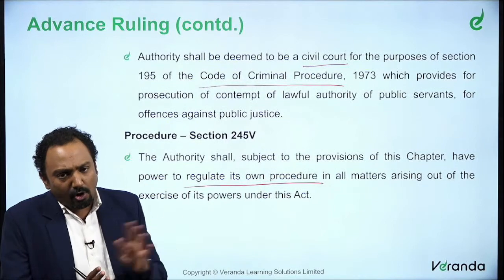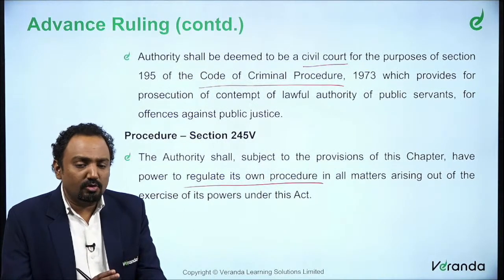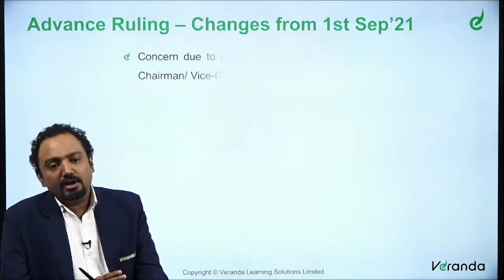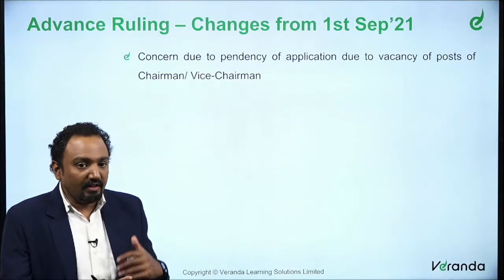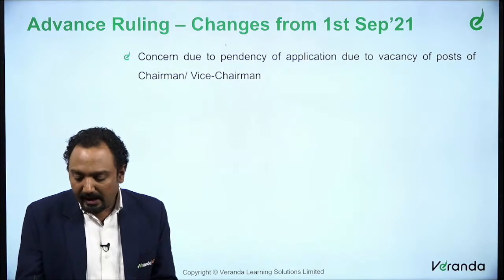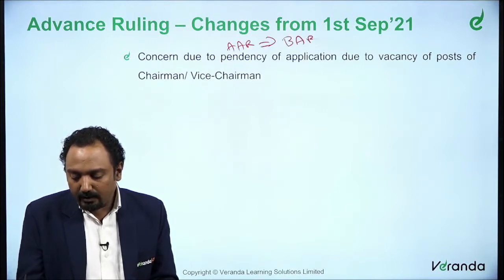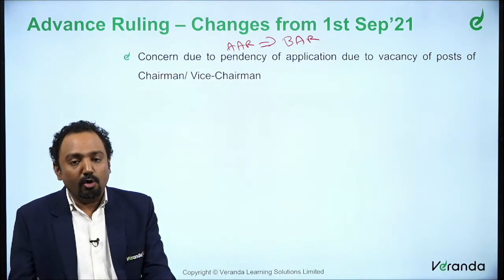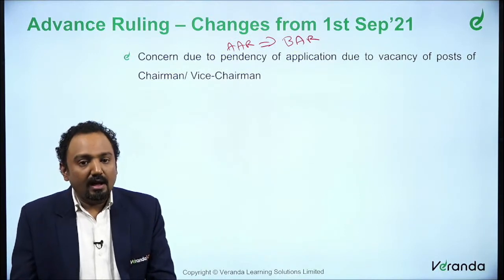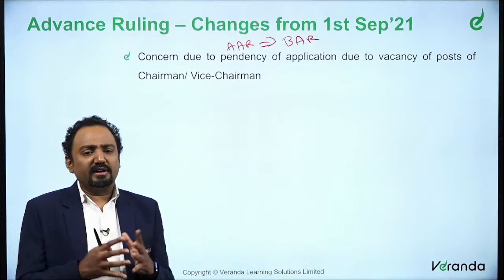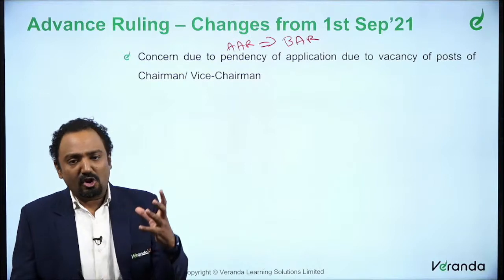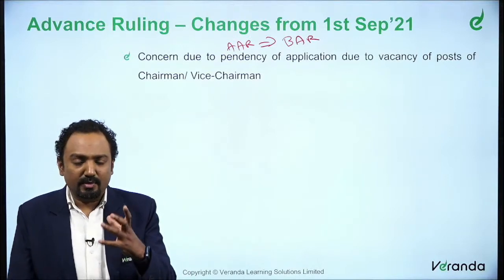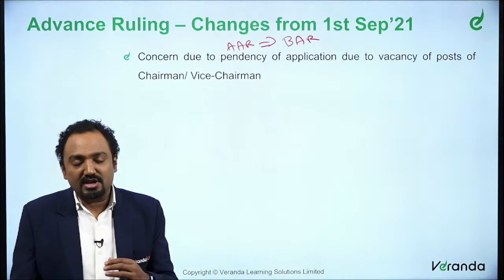So with this, we have almost discussed all the provisions relating to the authority for advance ruling. When we said what happens from 1st September 2021, we said it's changing from AAR to what? BAR. So BAR is basically the Board for Advance Ruling. Now, what is the reason? There is already an authority there, a team, a constitution, and terms and conditions provided. Everything is provided.